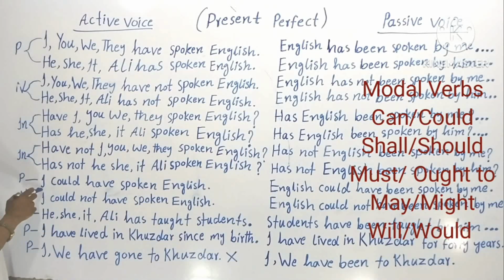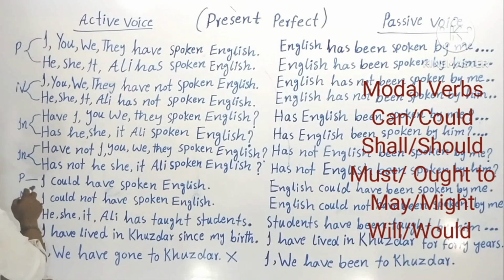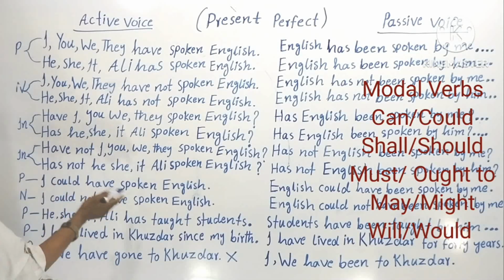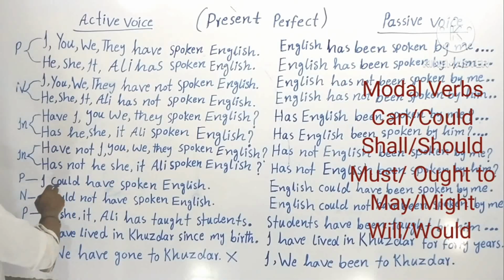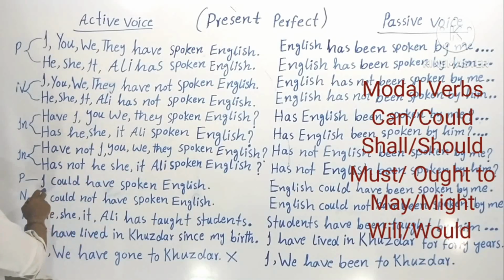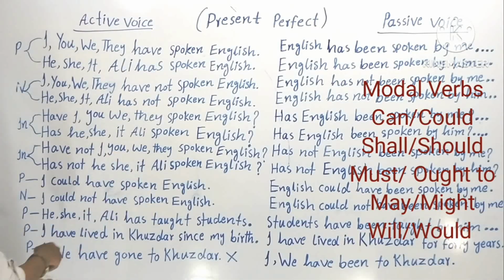Here you see, I could have spoken English. Now with each and every subject we say could have. Okay, but if you don't believe me, then I should read them for you so that you believe me. Understood? I could have spoken English, you could have spoken English, we could have spoken English, they could have spoken English, he could have spoken English, she could have spoken English, it could have spoken English, Ali could have spoken English. Understood?